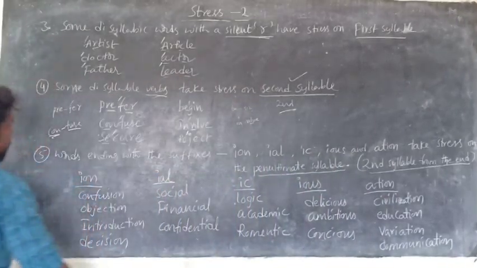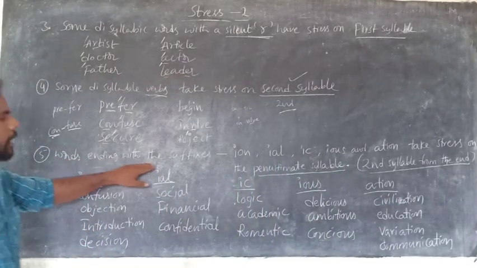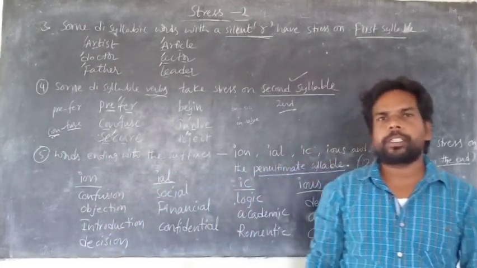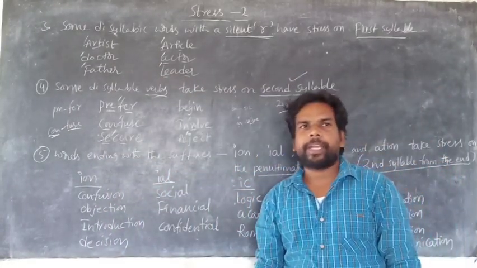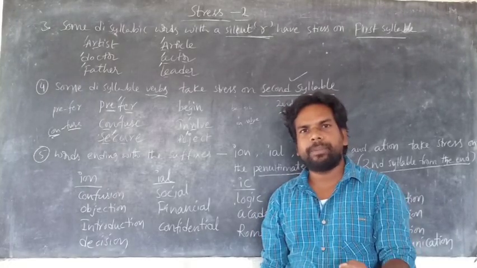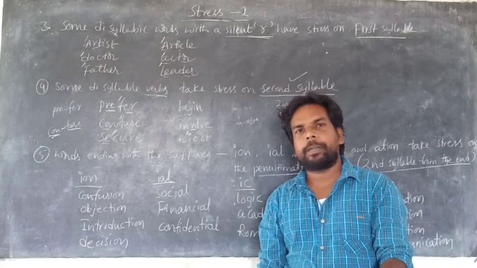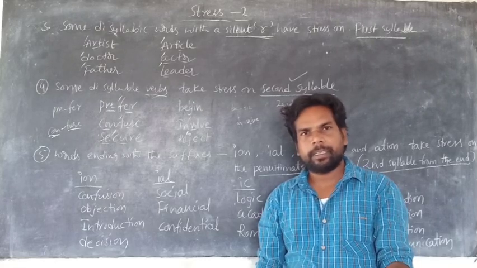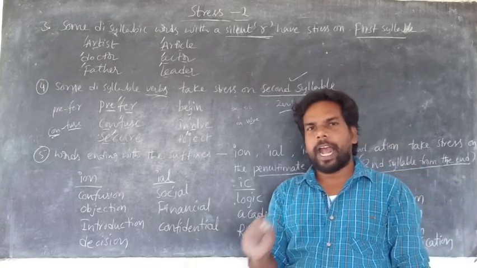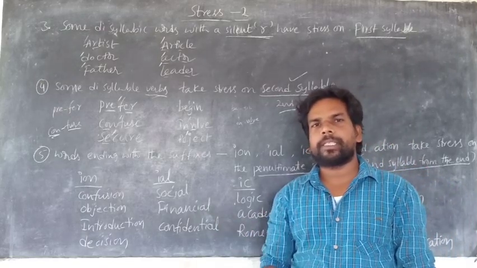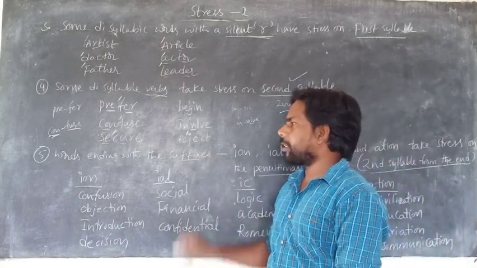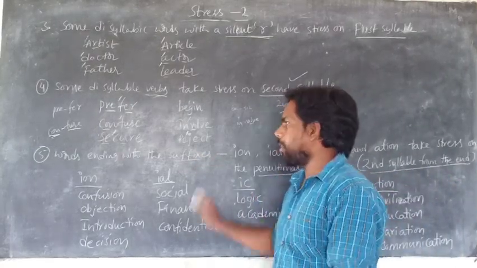And the fifth rule is words ending with suffixes. I think you know suffix and prefix. Prefix means some letters added to the beginning of the word. Suffix means some letters added to the end of the word.